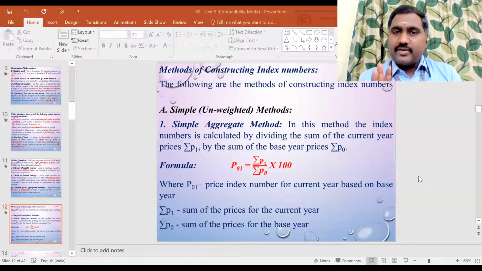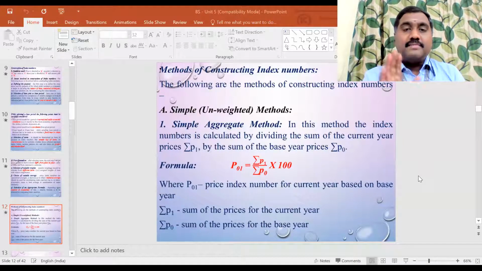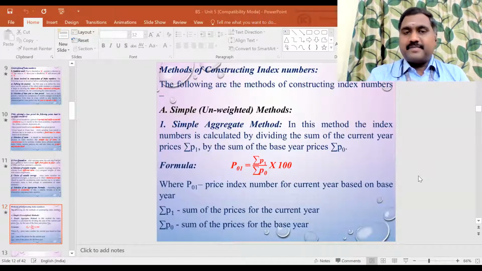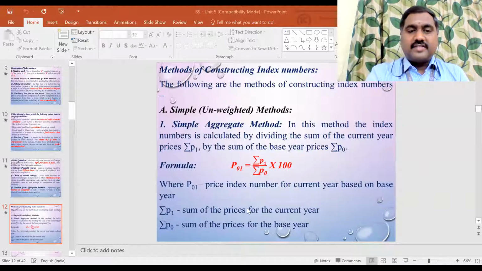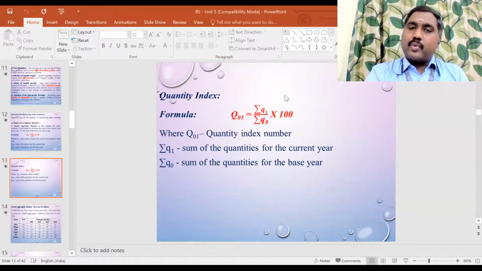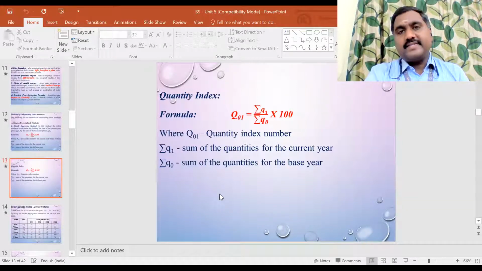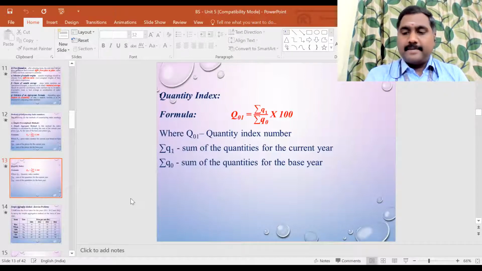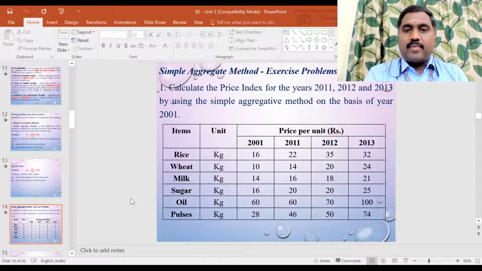Okay, you will get the price index value. This is the simple aggregate method, please understand. This is what we discussed in the previous class, right? We worked out a problem under this. Suppose instead of price, a quantity is given, you have to mention it as Q1, Q0. Q1 is the quantity for the current year. Q0 is the quantity for the base year, right? Is it right? And this is a problem we worked out, right?